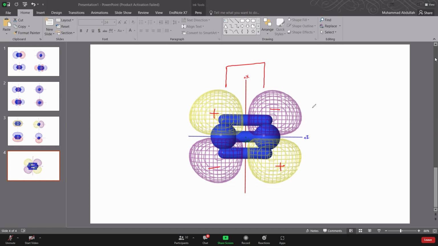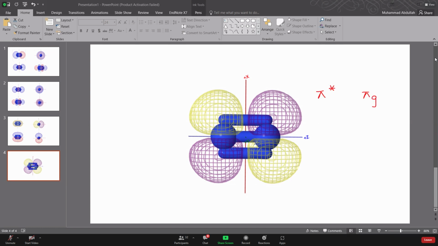And why is it called the pi bond? The definition again says that we are going to rotate along the z-axis, and let's see what result I will get when I rotate it by 180 degrees. Again, imagine you are looking through the z-axis, and if you rotate it by 180 degrees, all of this will come here and this will come here, right? So that's the result you will get. That's why we call it again pi bond, but here we have destructive interference. That's why I call it pi star.